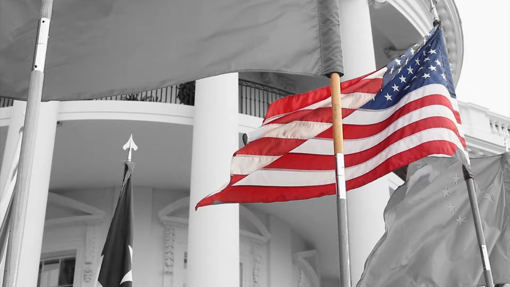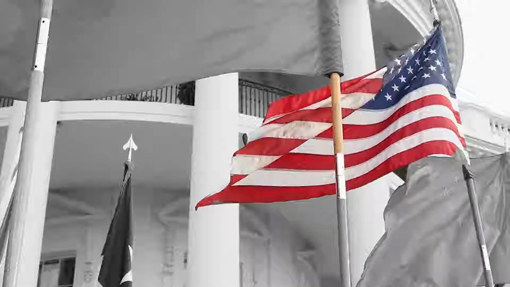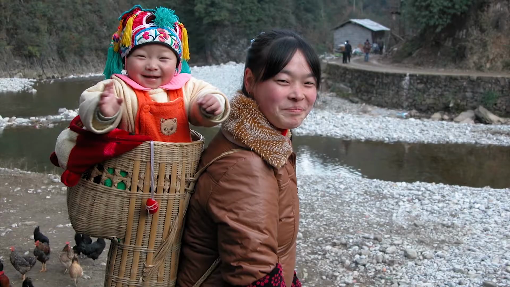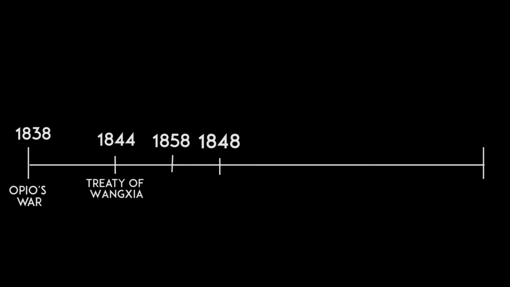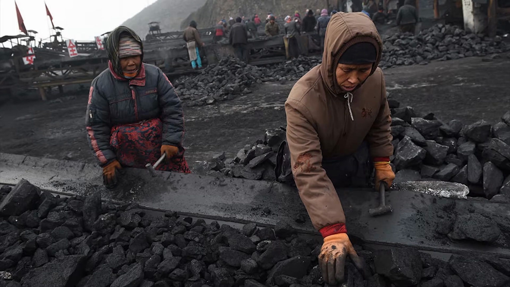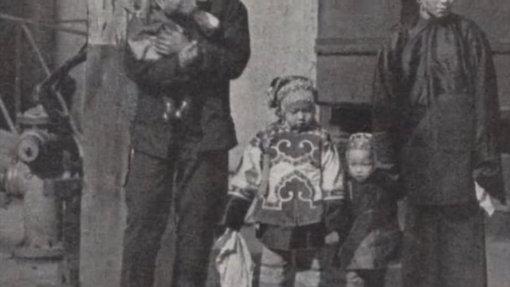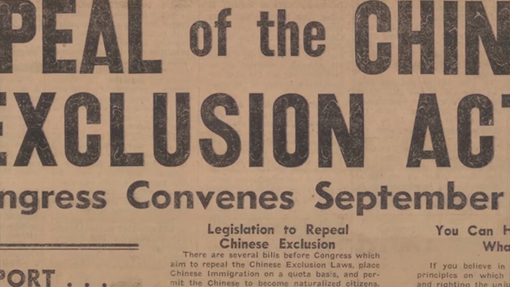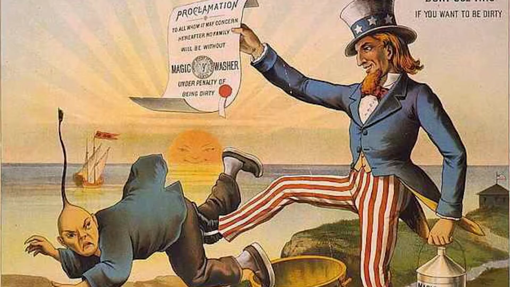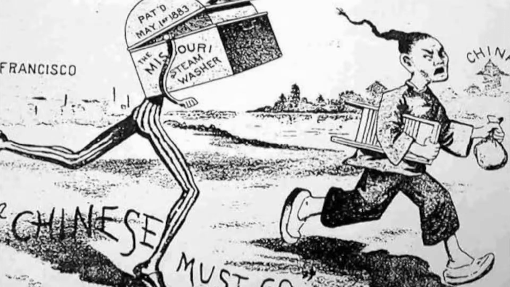Besides the unequal treaties, China had to suffer exclusion during that period too. In the United States, the Chinese people were seen as a poor class. In 1848, the California gold rush attracted many Chinese laborers, and the American government started to restrict Chinese immigration. The first act is known as the Chinese Exclusion Act, signed by the two countries in 1882, prohibiting the entrance of Chinese to the United States for 10 years.